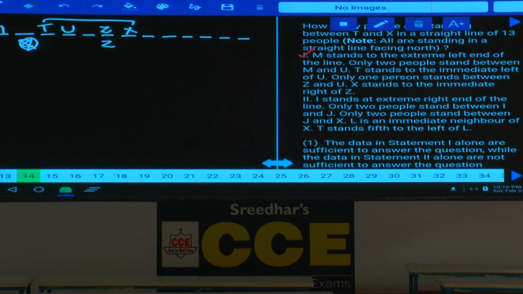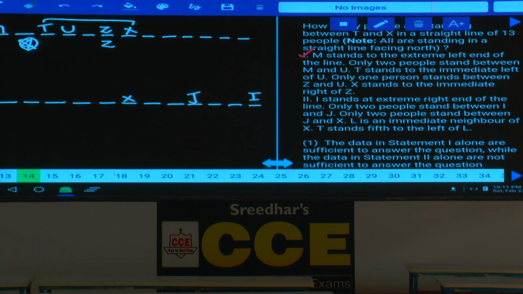Now in condition number 2, in total we have some 13. I stands at the extreme right hand of the line. Only 2 people between I and J, J will be here. Only 2 people between J and X, X will be here.